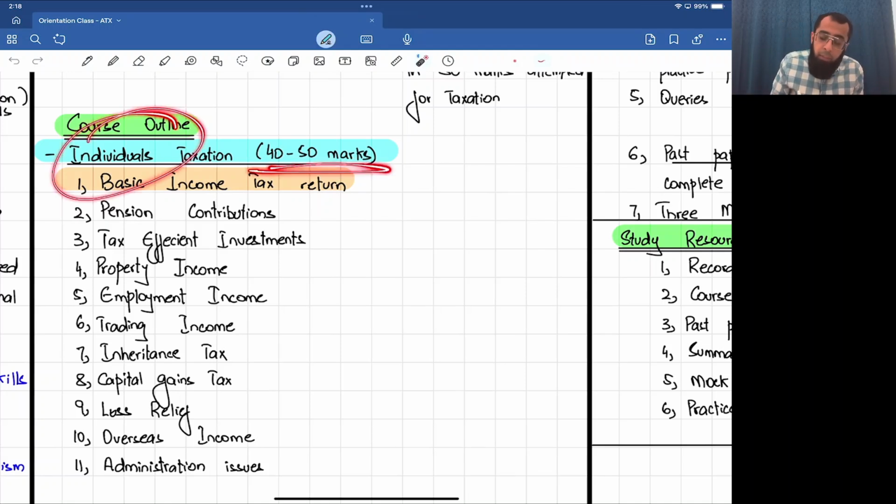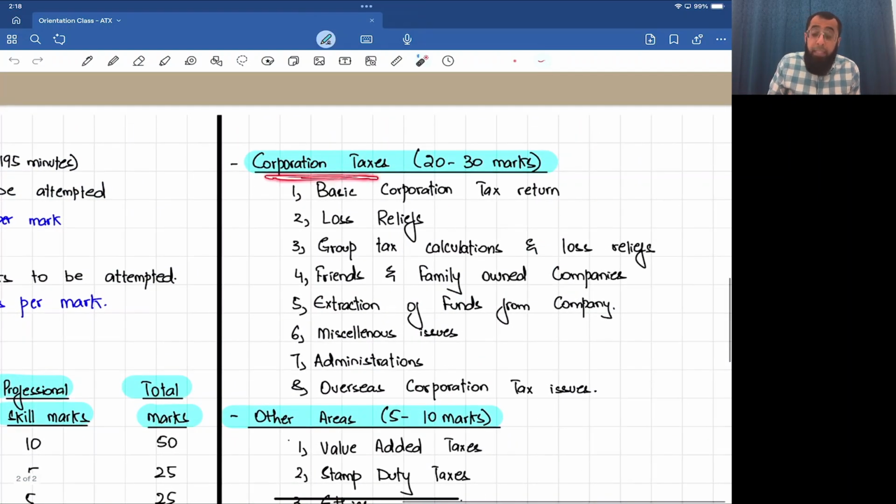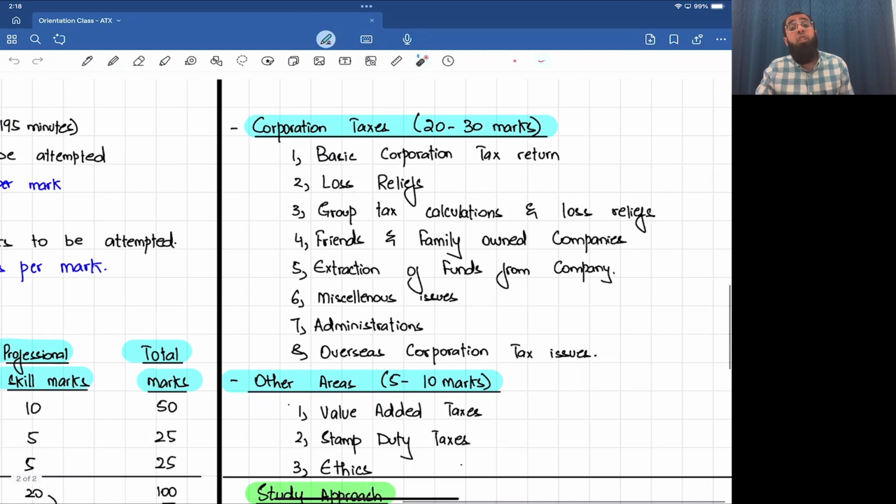That is all individual taxation, which holds up to 40 to 50 marks. Then comes the corporate, the taxation for companies. The taxation for companies holds 20 to 30 marks in your examination.